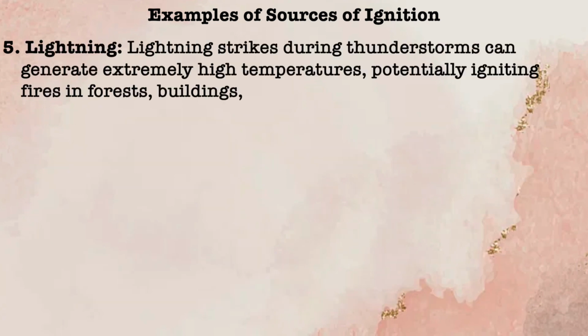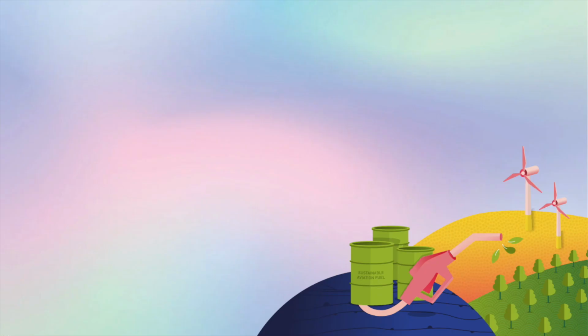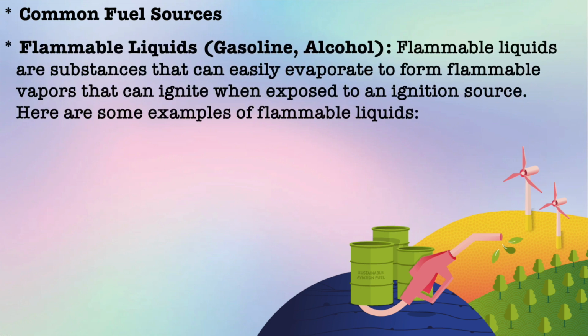Lightning strikes during thunderstorms can generate extremely high temperatures, potentially igniting fires in forests, buildings and other areas. Next one is hot surfaces. Equipment or machinery that generates heat during operation, such as engines, motors and exhaust systems, can cause nearby material to ignite. Let us see various sources of common fuel like gasoline and alcohol.